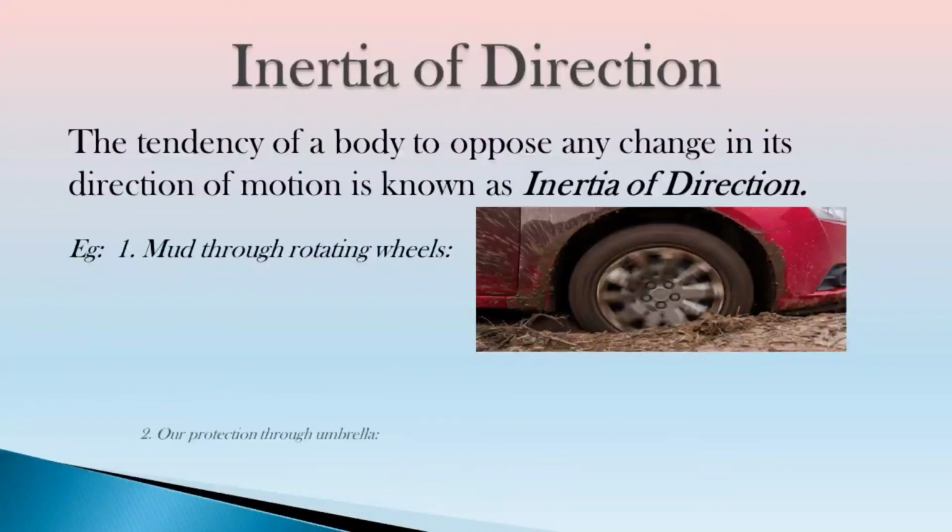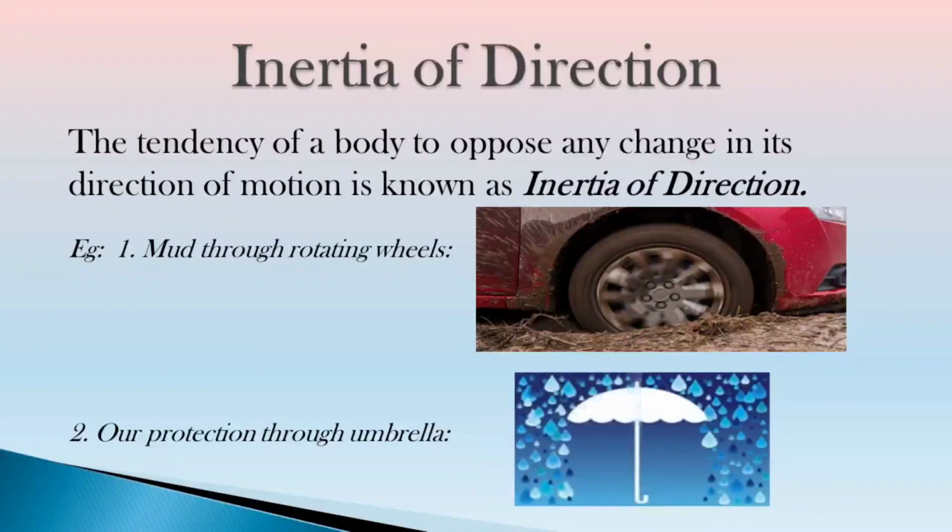One more example, you can take the example of an umbrella. When the rain droplets fall vertically downwards on the umbrella, they cannot change their direction of motion, and they cannot wet us when the umbrella is up.